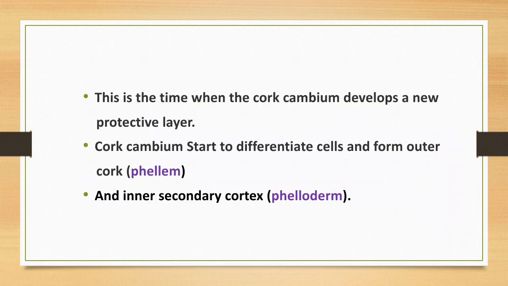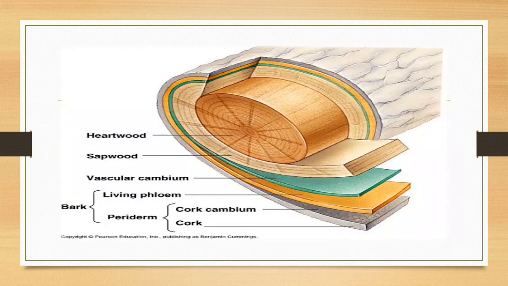This is the time when the cork cambium develops a new protective layer. Cork cambium starts to differentiate cells and form outer cork and inner secondary cortex. Heartwood, sapwood, vascular cambium, living phloem, periderm, bark, cork cambium and cork.